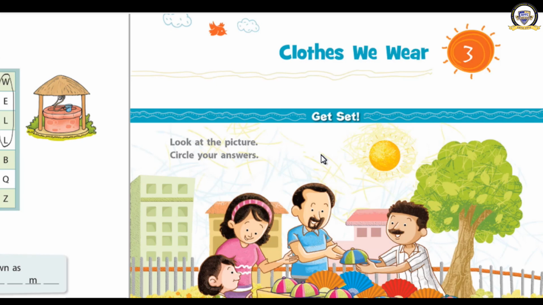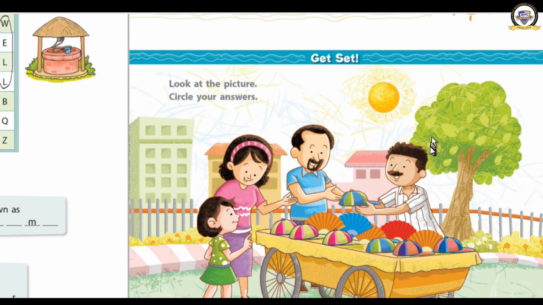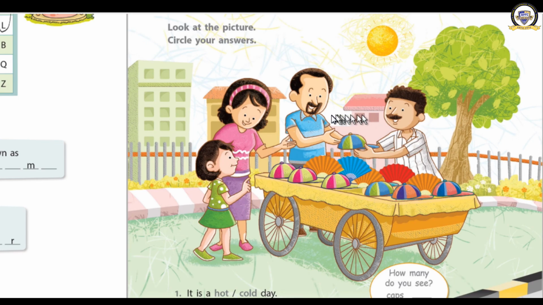Today again I am with you to teach social studies. Chapter number 3. The name of the chapter is Clothes We Wear. There are different kinds of clothes we wear, isn't it? See, in this picture you can see there are different types of clothes people have on.